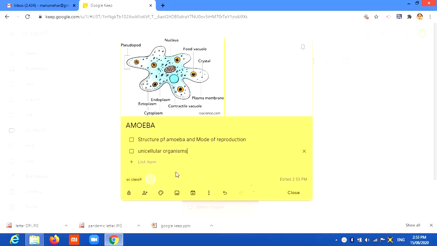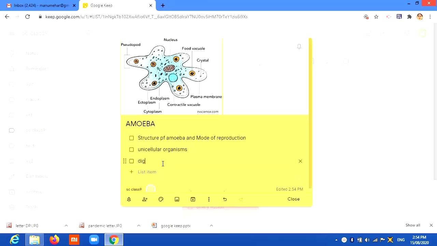Then carries out digestion by the process of phagocytosis. That is, I'm just giving a list of the points I want to give to my students. So you can add any number of points.